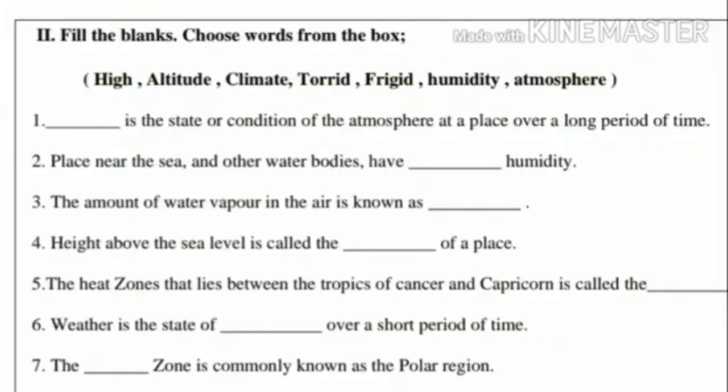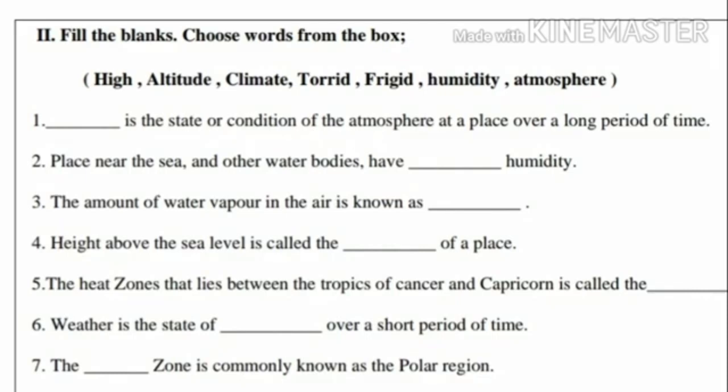Children, second Roman, fill in the blanks. Choose words from the box. See children, options are also there. What are the options? High, altitude, climate, torrid, frigid, humidity, atmosphere.